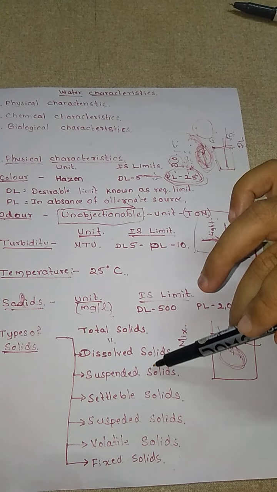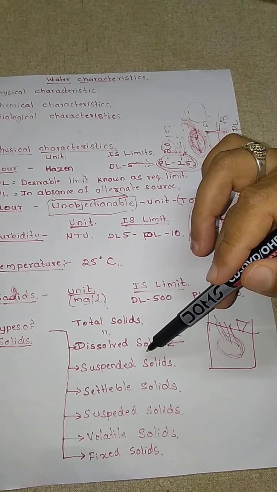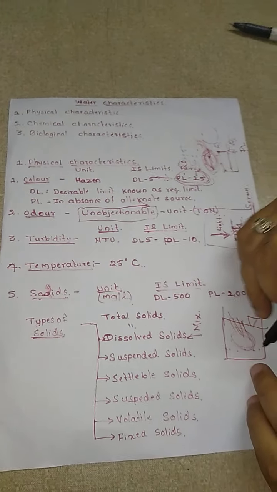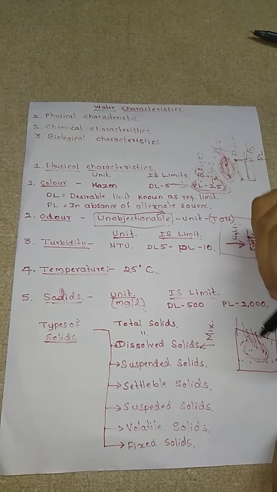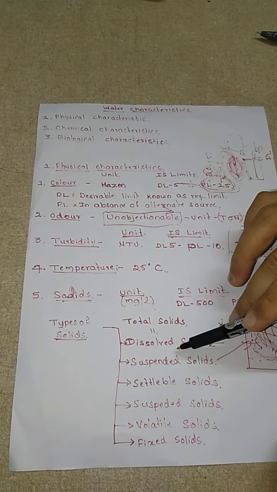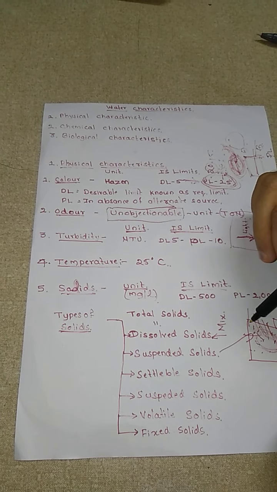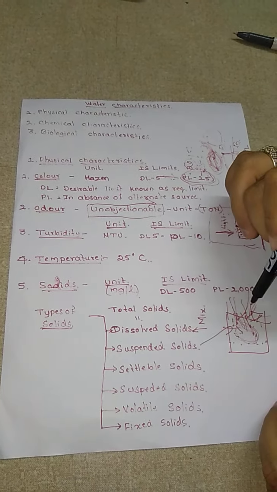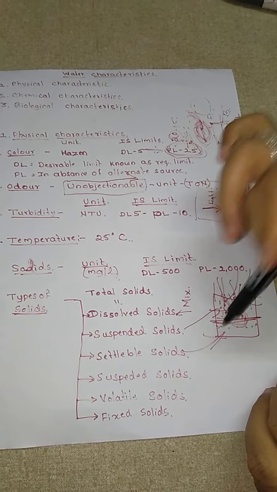Now what are suspended solids? We have added some solids in water. As the name indicates, even after giving a certain amount of detention time, the particles will always remain in suspension. That kind of particle we call suspended solids. The particles which remain in suspension after some detention time are called suspended solids. Now what are settleable solids? When we add some solids in water, the solids which can easily settle down at the bottom, we call them settleable solids.